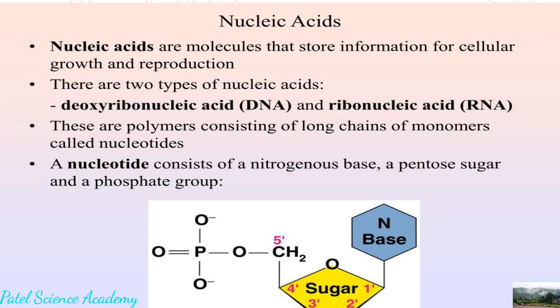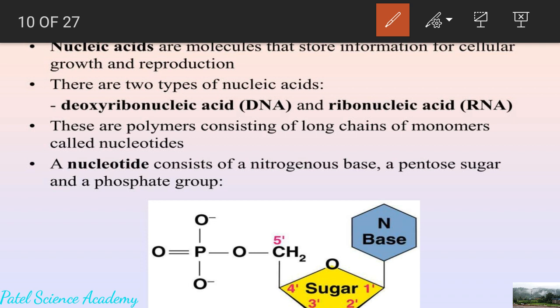So dear students, as I told you, nucleic acids are the molecules that store the information for cellular growth and reproduction. There are two types of nucleic acid. One is DNA, deoxyribonucleic acid. I hope you are now familiar with the full form of DNA: D for deoxyribo, N for nucleic, and A for acid. And another type is RNA, which is called ribonucleic acid.